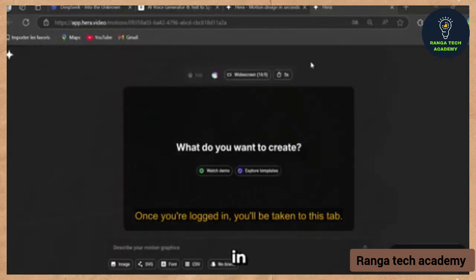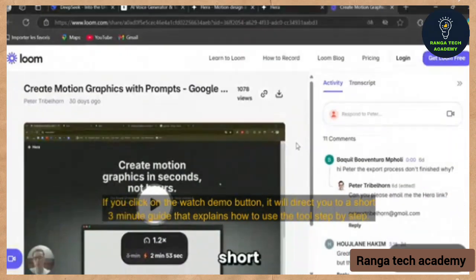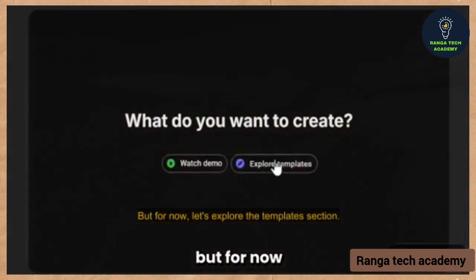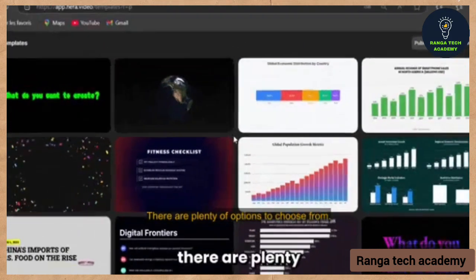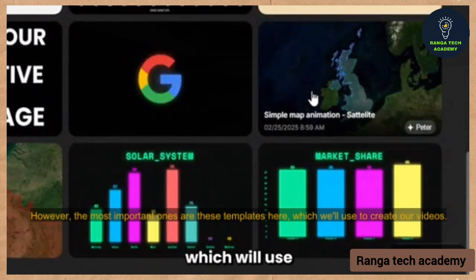Once you're logged in, you'll be taken to this tab. If you click on the Watch Demo button, it will direct you to a short 3-minute guide that explains how to use the tool step by step. But for now, let's explore the templates section. There are plenty of options to choose from. However, the most important ones are these templates here, which we'll use to create our videos.